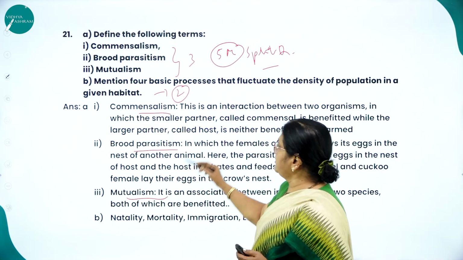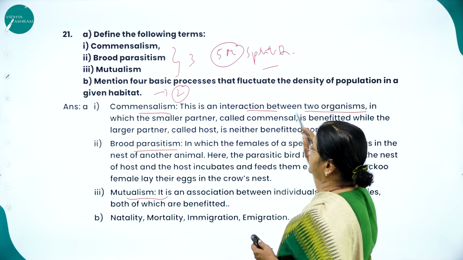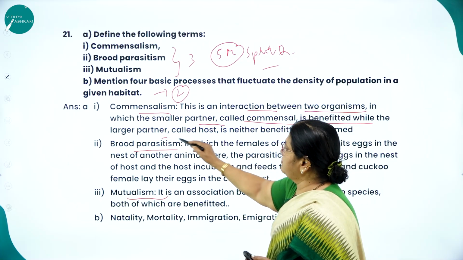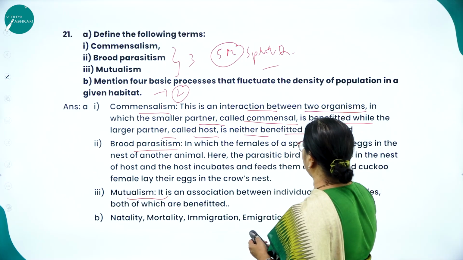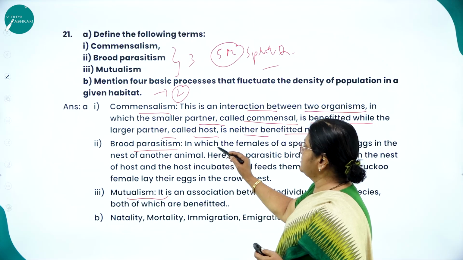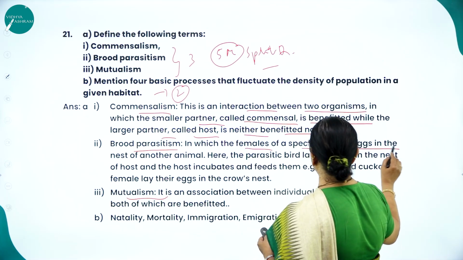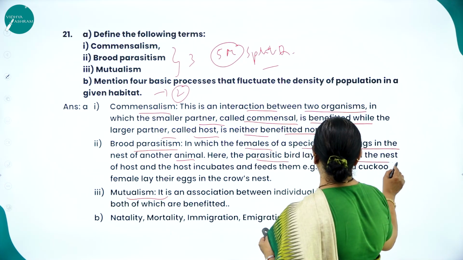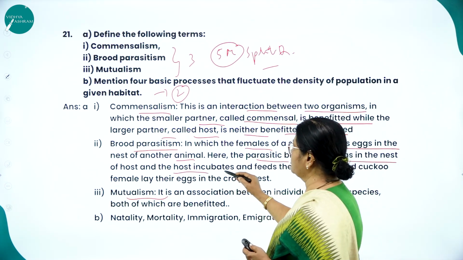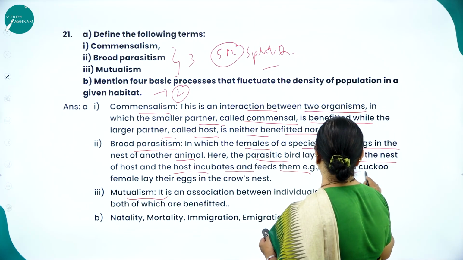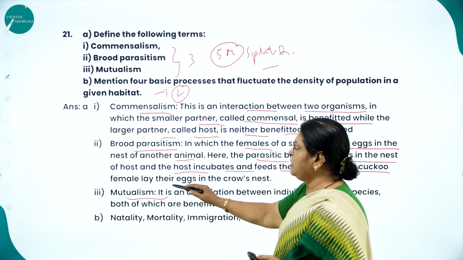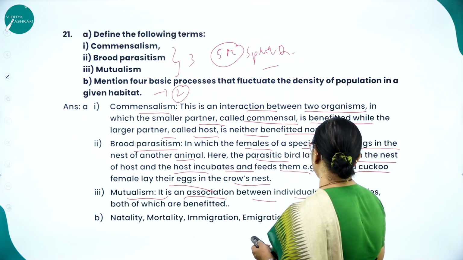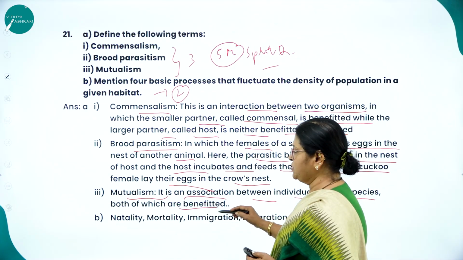Commensalism, already explained, is an interaction between 2 organisms in which the smaller partner called the commensal is benefited, while the larger partner called the host is neither benefited nor harmed. Brood parasitism is one in which the female of a species lays its eggs in the nest of another animal. Here the parasitic bird lays its eggs in the nest of the host and the host incubates and feeds them. Example, cuckoo and crow. Mutualism is an association between individuals of 2 species, both of which are benefited.